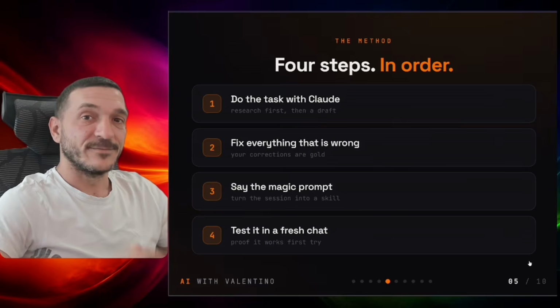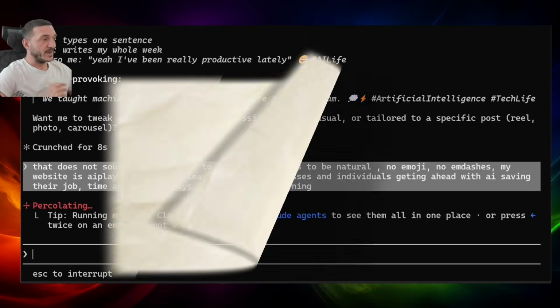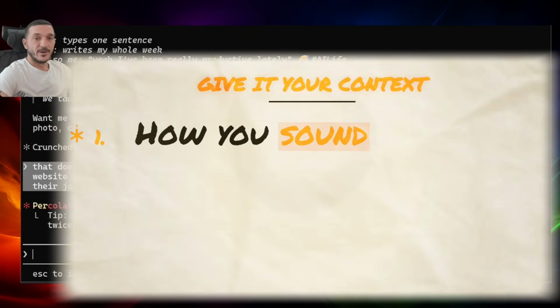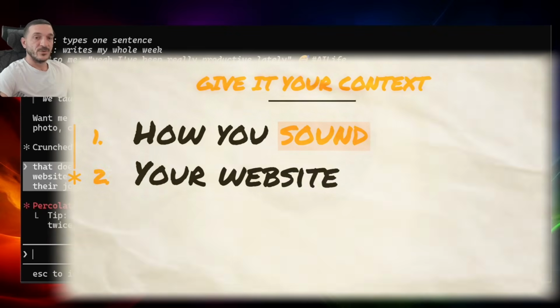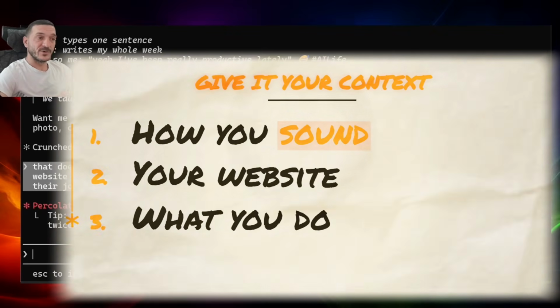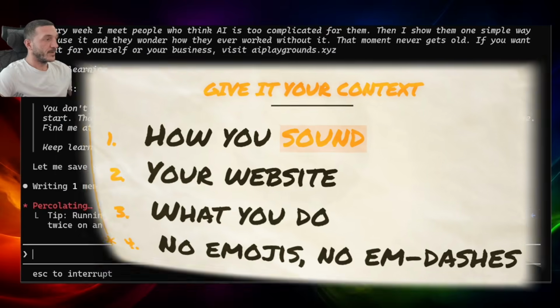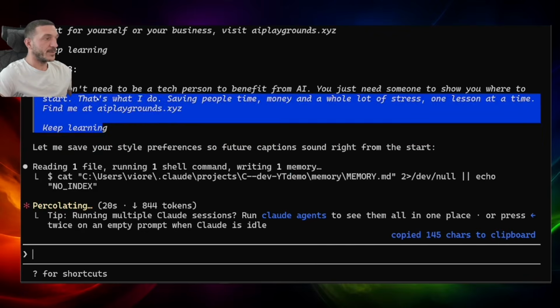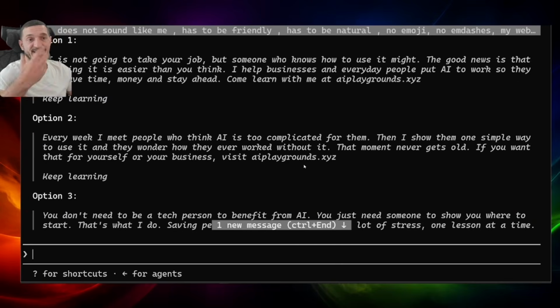So let's try now. Now we give a bit more context. Now we say, this is how I sound. This is my website. This is what I do. I don't want to see emojis or M dashes in there. Here we go. Now this sounds more like me. It sounds with a domain. We don't want the domain in the caption.